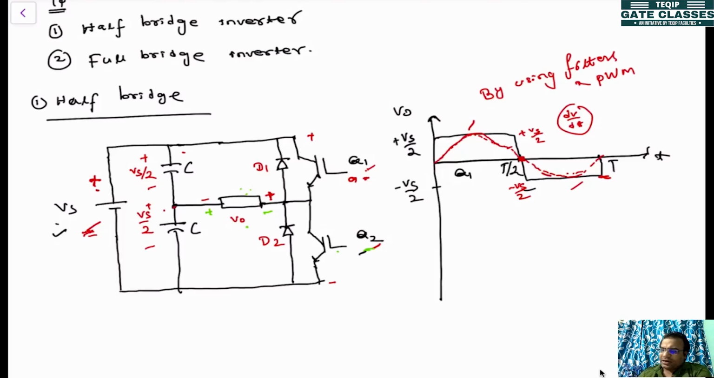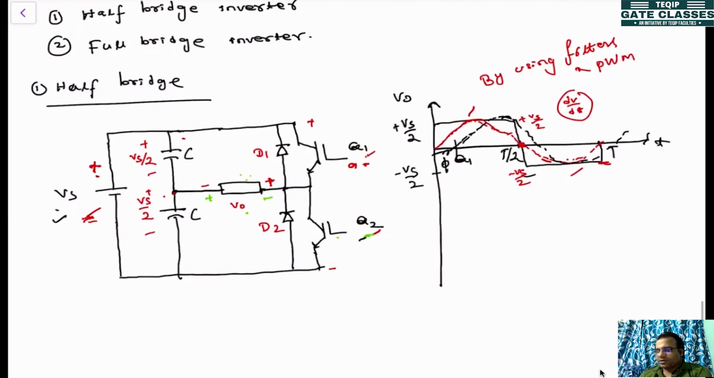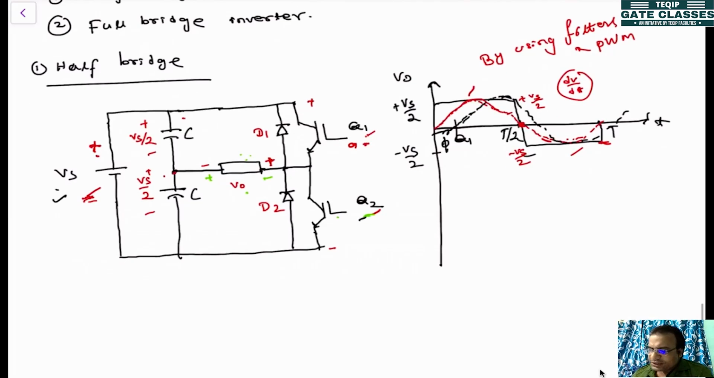But if it is an inductive load, then the output voltage will always be like this. For an inductive load, the current will start from some phase difference. It will be starting from here. So there will be some phase difference. Let's say this is phi, and this cos phi is nothing but your power factor. But we will not discuss the inductive load, so leave that and consider the resistive load.